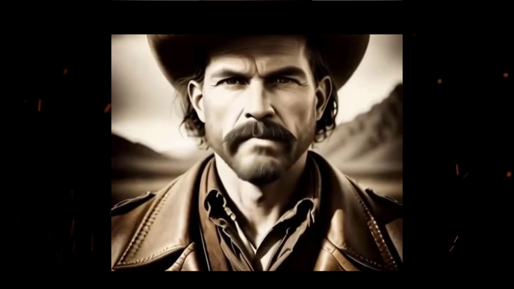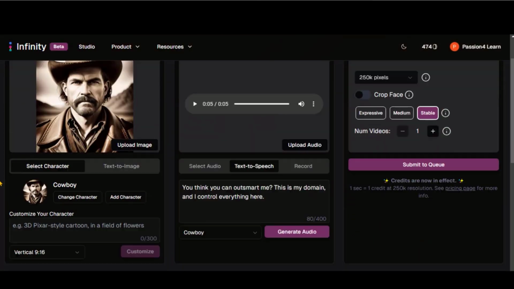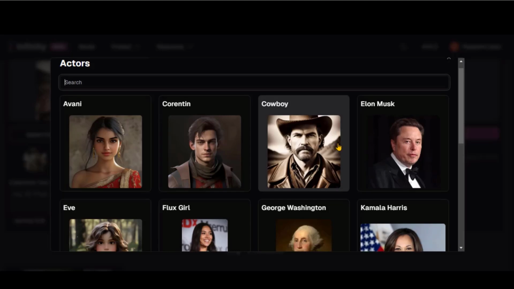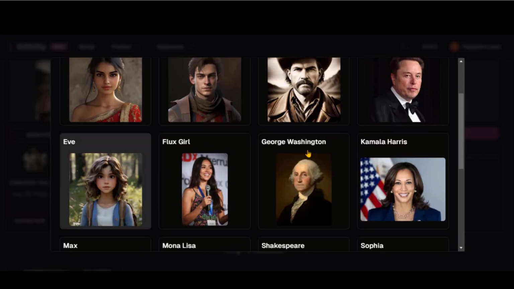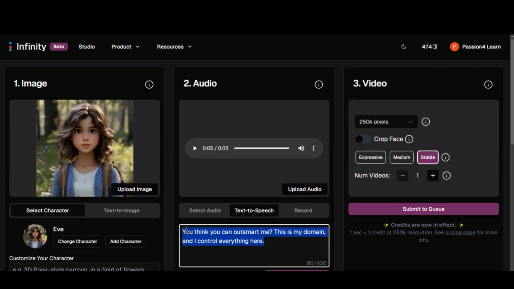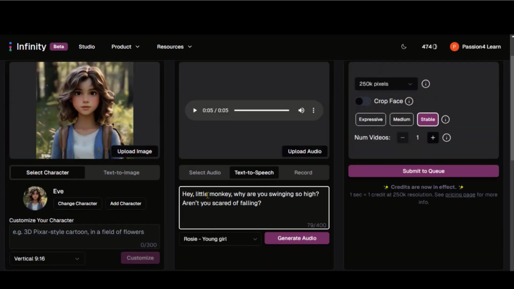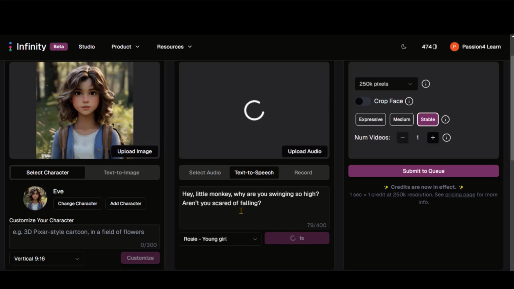This video looks great. Now, let's try another character. This time, I will select a cartoon-style character. Let's paste the text for audio. Now click on this Generate Audio button. Let's choose this expressive model and click on this button for the video generation.